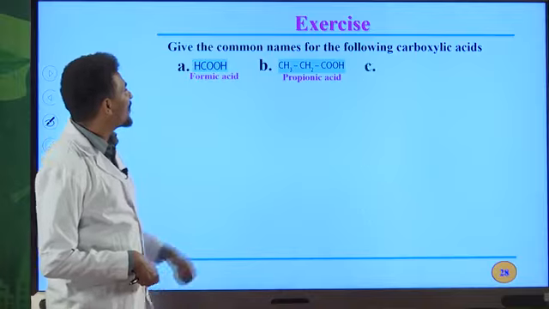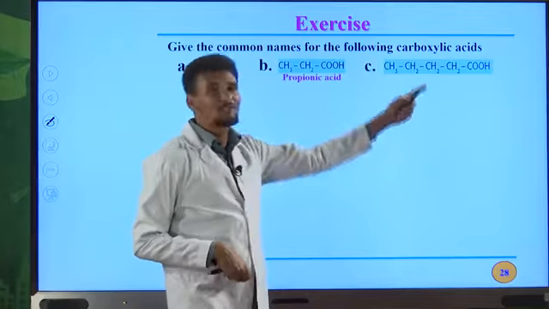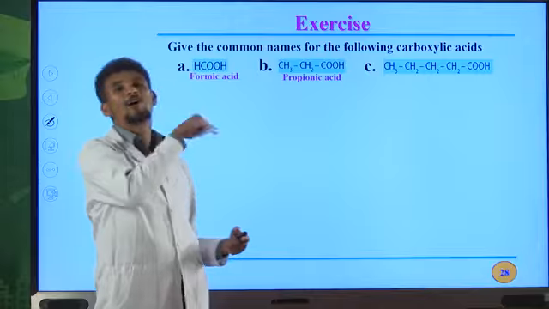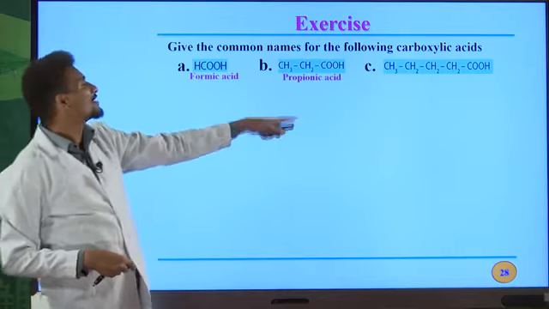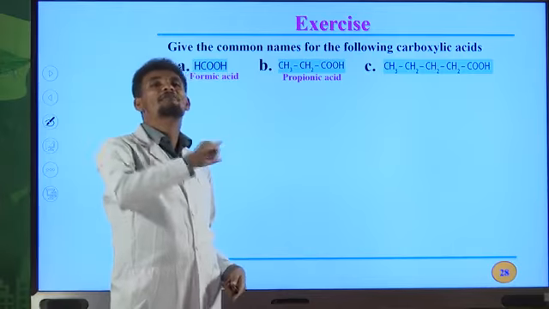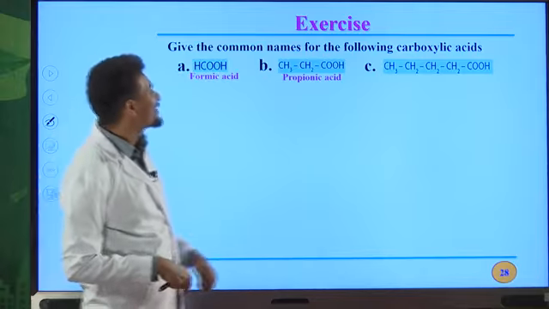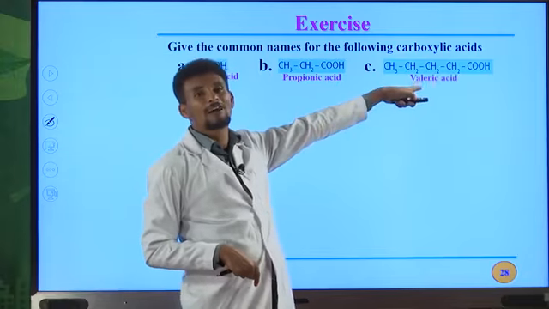Another example, carboxylic acid that contains 5 carbon atoms in its molecule. 1, 2, 3, 4, 5. Its common name is valeric acid. It is found in valerian herbs. That's why it is named valeric acid. Valeric acid is the common name for this acid, the acid that contains 5 carbon atoms.